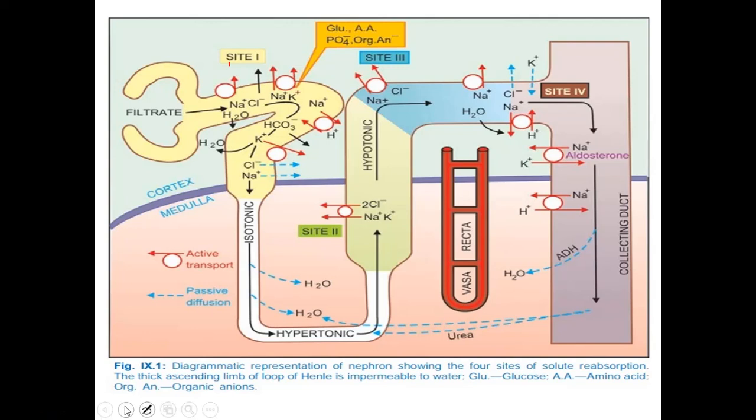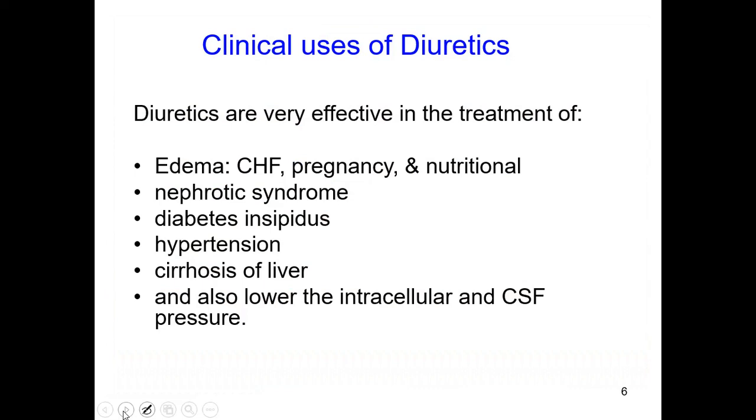Now coming to the clinical usage of these drugs, the main clinical usage of diuretics is for edema. In certain pathological conditions like CHF, or during pregnancy, there is more retention of fluid volume, and also certain nutritional changes.